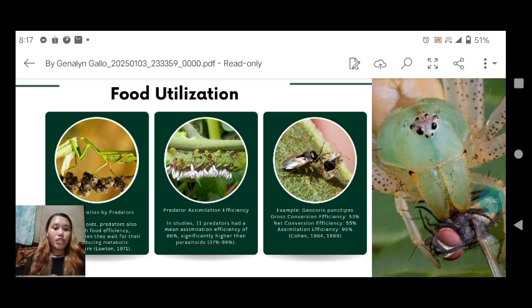Predator assimilation efficiency. In studies, 11 predators had a mean assimilation efficiency of 86%, significantly higher than parasitoids, which is 37% to 98%. For example, Geocoris punctipes: the gross conversion efficiency is only 53%, net conversion efficiency is 55%, and the assimilation efficiency is 95%.